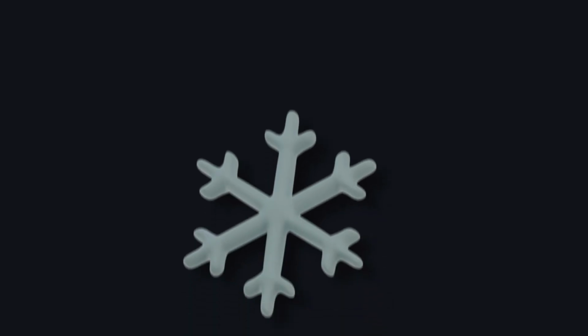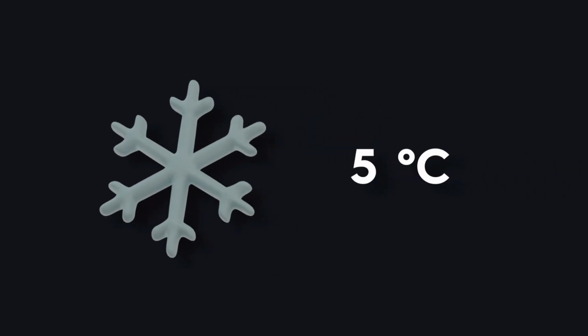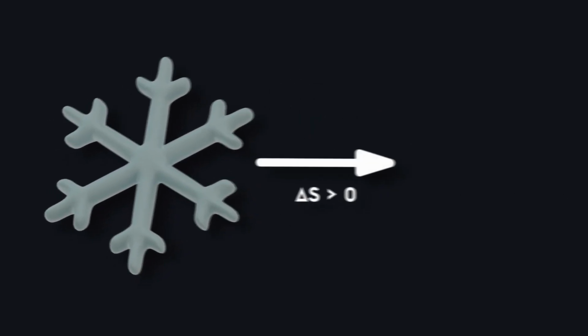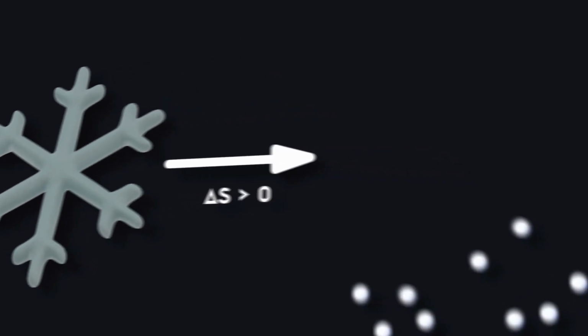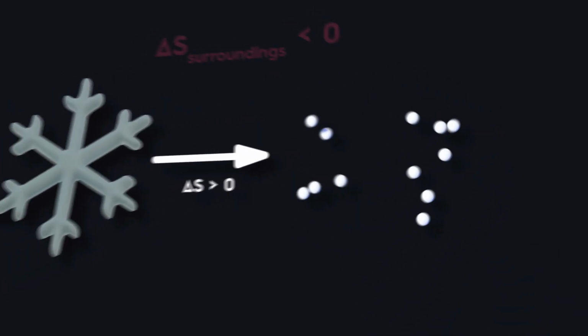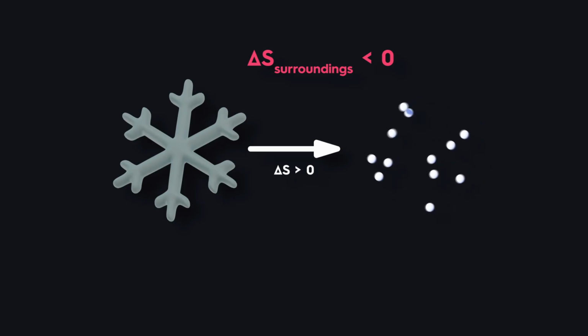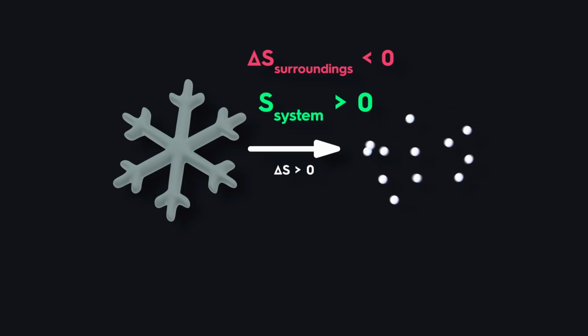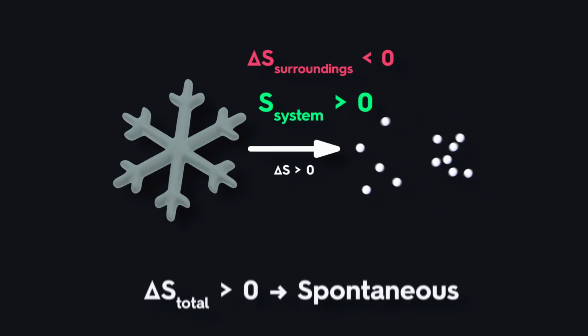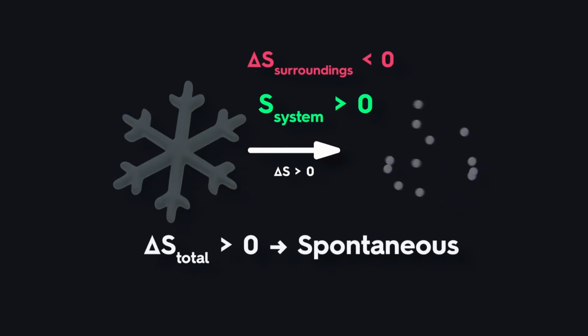Let's look at another example. A snowflake melts in air just above freezing. The system's entropy rises as an ordered solid becomes a freer liquid. The surroundings lose a little heat and entropy, but the system's gain is larger. Melting is spontaneous above the melting point.